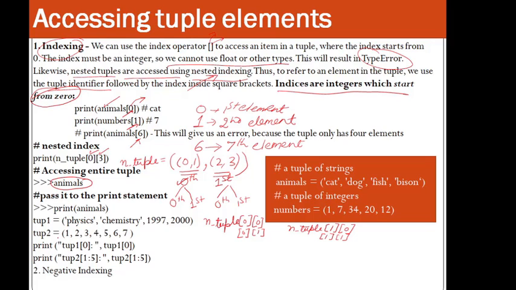1 to 5 means the lower index will be considered, but the upper bound will not be considered. So the index is 0, this is 1, this is 2, this is 3, this is 4, this is 5, this is 6. So it will print 2, 3, 4 and 5. This 5 it will not print, right?